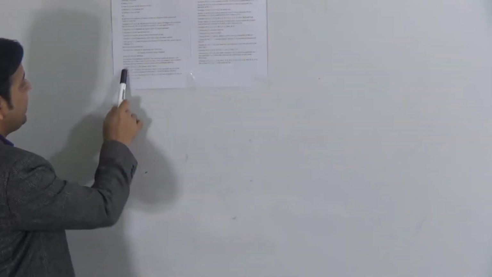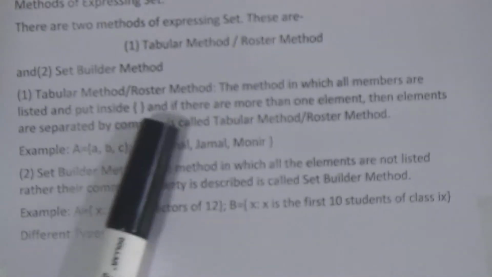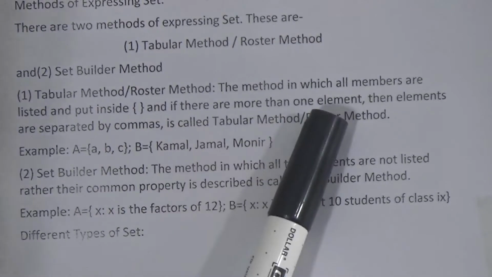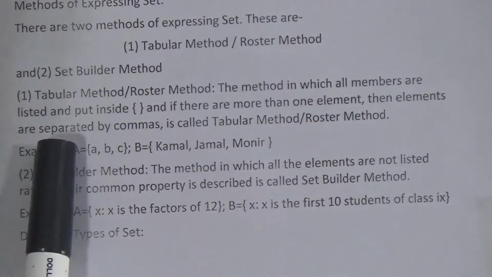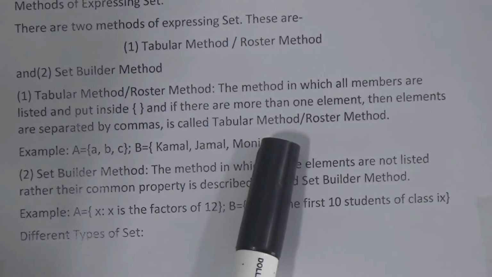The method in which all the elements are denoted. Here is written the definition: the method in which all the members are listed and put inside the second brackets, and if there is more than one element, then elements are separated by commas, is called tabular method or roster method.